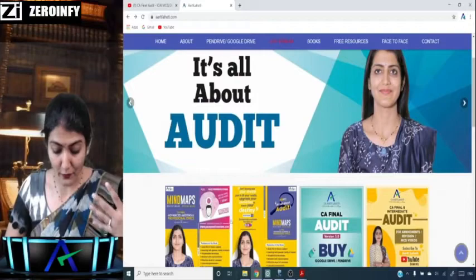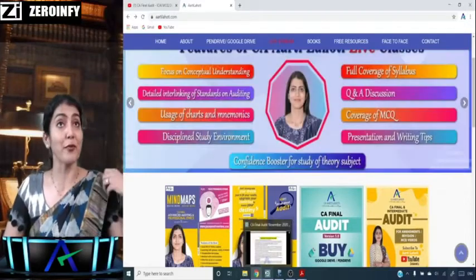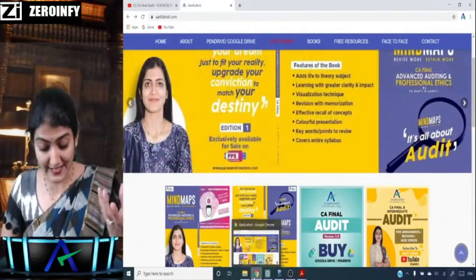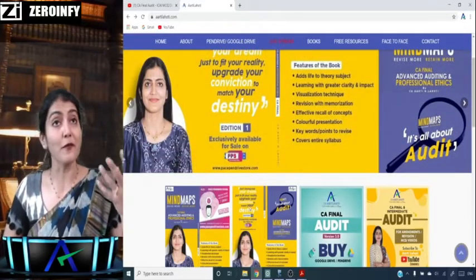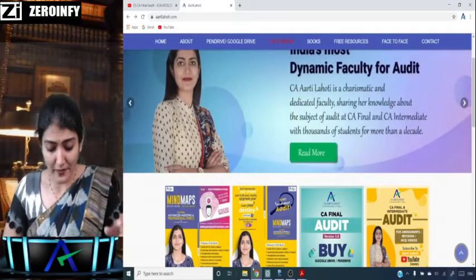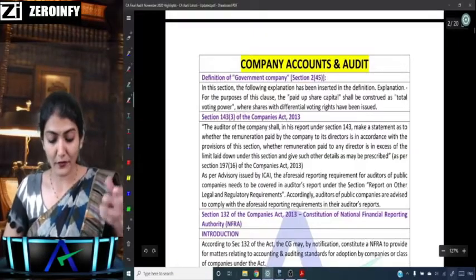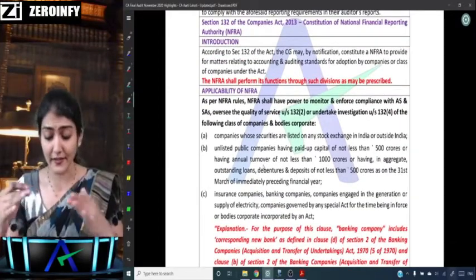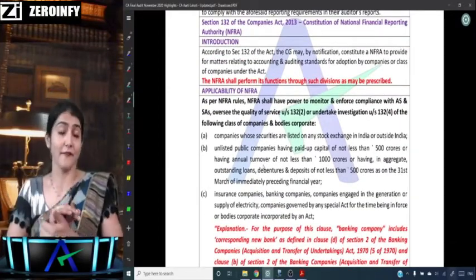And you probably also would have seen the mind map book, the ebook for mind map, which has been released lately. So a little bit I'll also be mentioning about the mind map. Okay, but before we come to the mind maps, let us conclude with the discussion regarding NFRA.